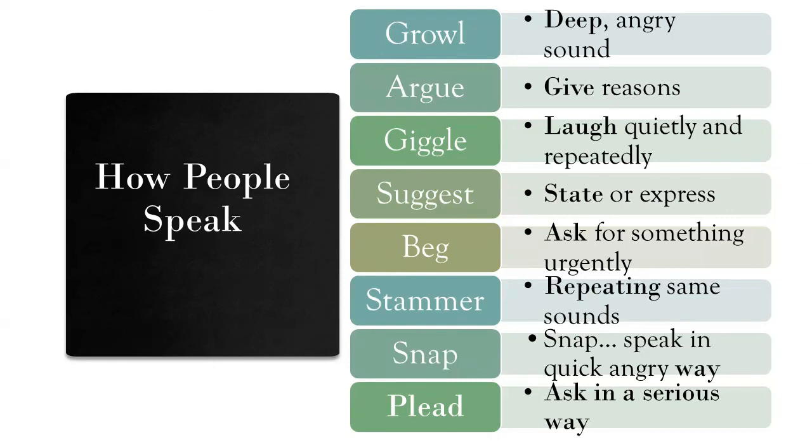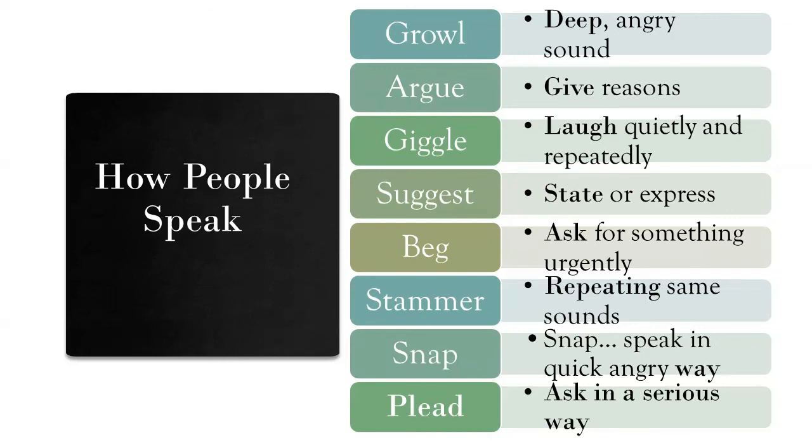The other is argue. When we give reasons to others, this type of speaking is arguing. Giggle. Laugh quietly and repeatedly. Sometimes kids laugh like giggling. Suggest.